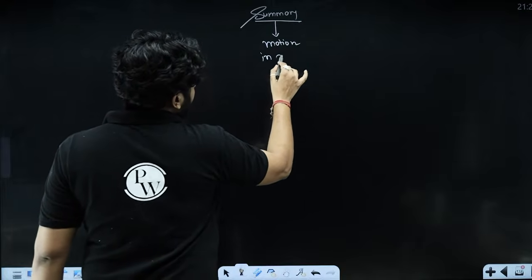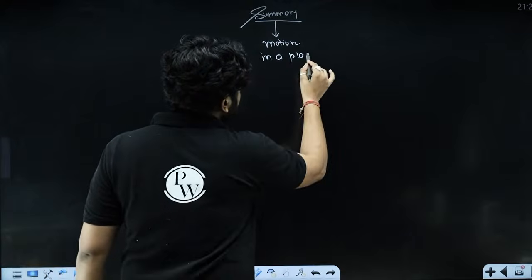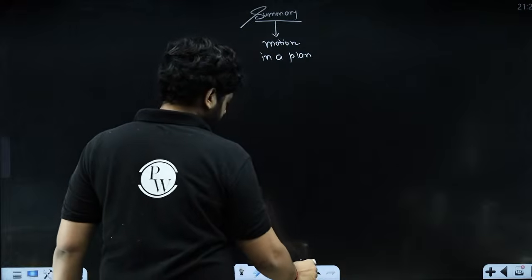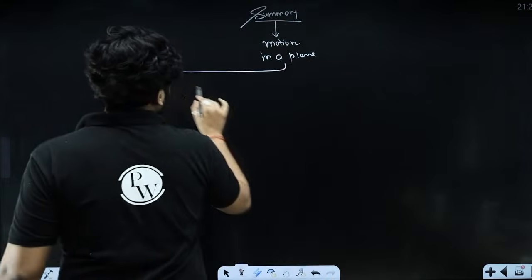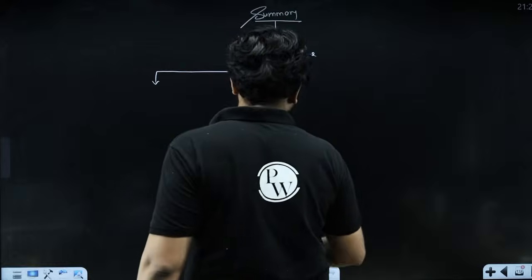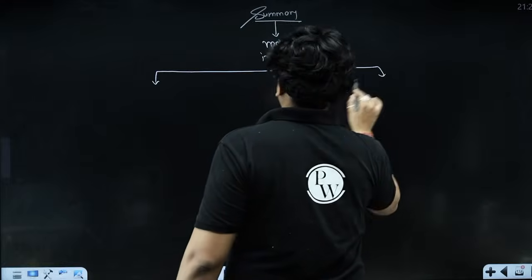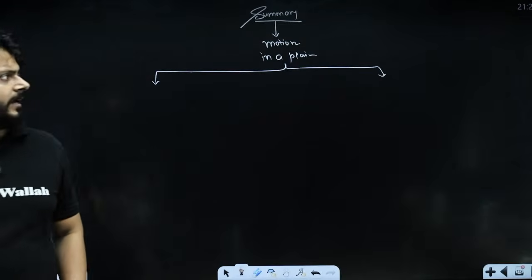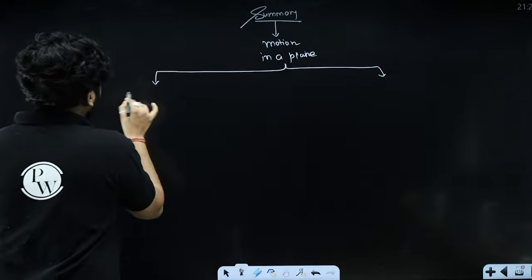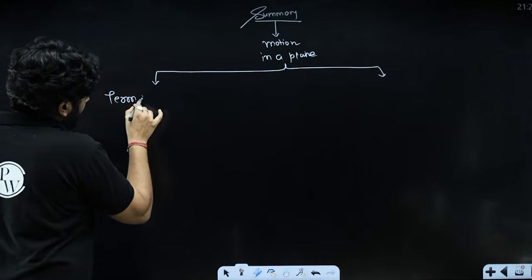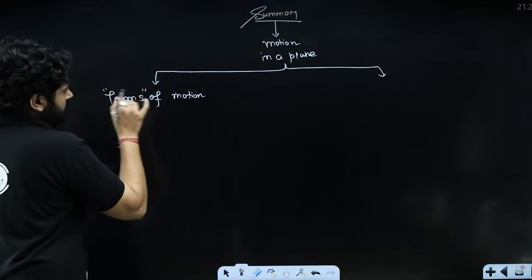In part 1, what did we discuss? We discussed the terms of motion in a plane.